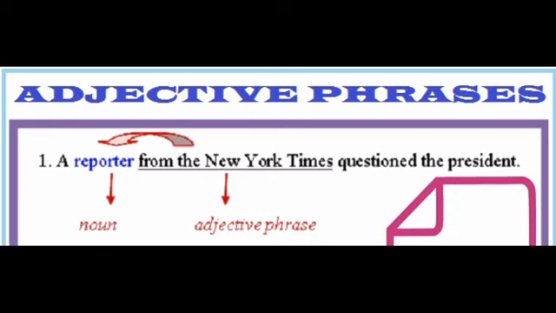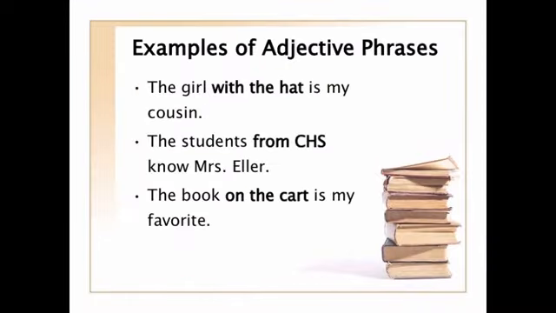Let's take the next example. The girl with the hat is my cousin. Here the highlighted words, with the hat, of course, together make the adjective phrase because they say something about the girl who is my cousin. If I ask the question, who is my cousin? My cousin is the girl with the hat. So here, with the hat describes something about the girl who is my cousin. I hope it is clear to you.